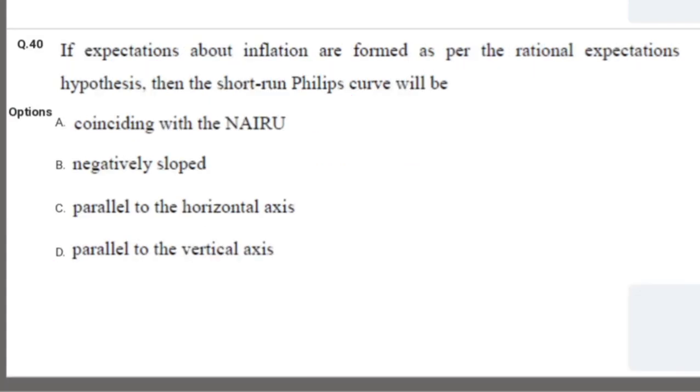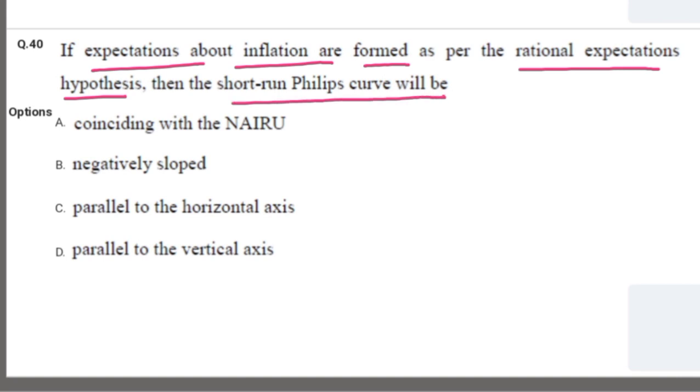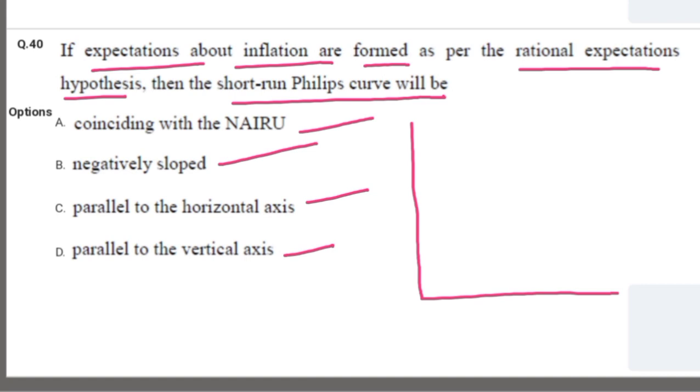Next question is, if expectations about inflation are formed as per the rational expectation hypothesis, then the short run Phillips curve will be, the options are coinciding with the narrow, B is negatively sloped, C is parallel to the horizontal axis, D is parallel to the vertical axis. So we have unemployment and inflation.